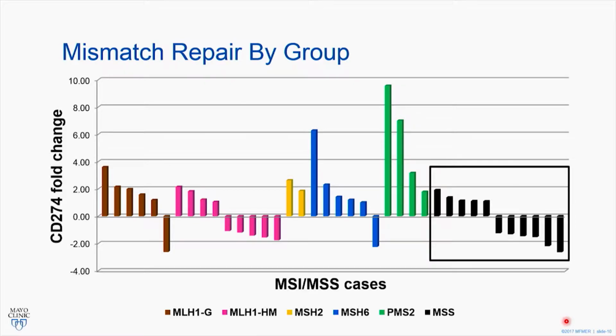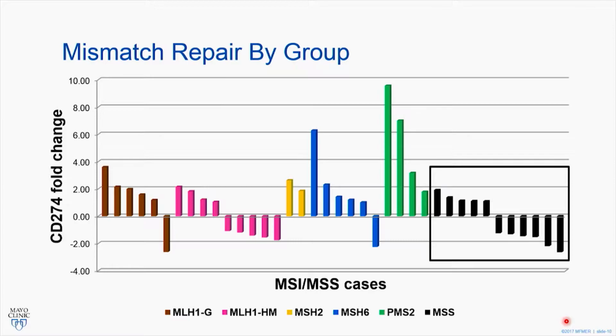So here are some of our results, and essentially what I'm going to do is bring your attention first to the y-axis. You can see it's the CD274 fold change, and the groups are color-coded. The first group I'll draw your attention to is the MLH1 germline, and those are the brown bars. What you can see is that anything above 0 means that there was an increased expression in the tumor when compared to its normal counterpart. And as you can see with the germline cases, for MLH1 at least, those are primarily showing an increased expression in the tumor.